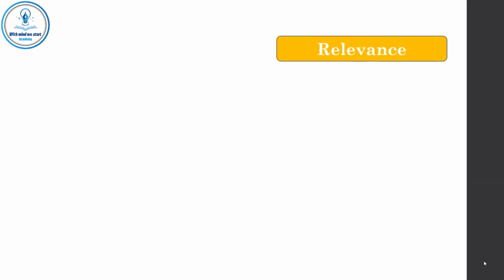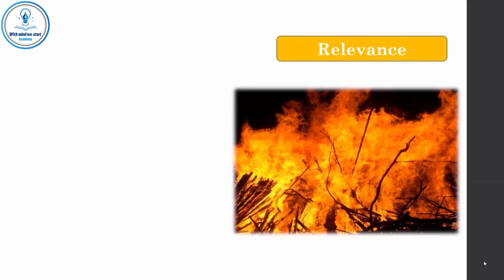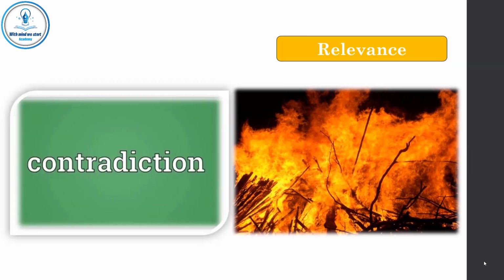Some people may try to deny the law of relevance, that the result is always relevant to the cause. For these people, we may ask them to put their hands in the fire without any protection. Of course, they will never do this, because they believe that the hot fire will burn their hands. They believe that the result here will be relevant to the cause. This is a contradiction. So they contradict themselves.